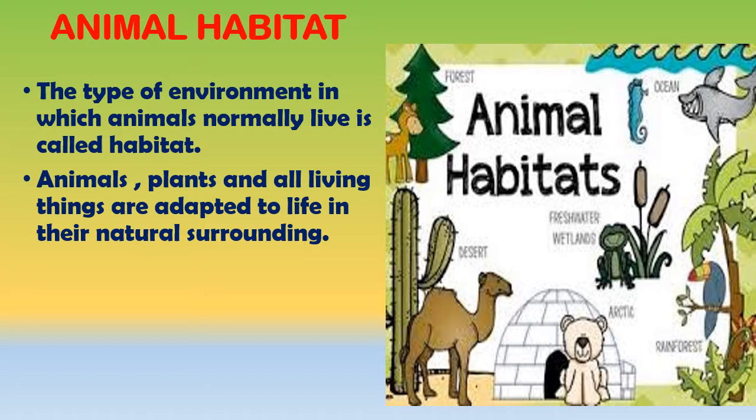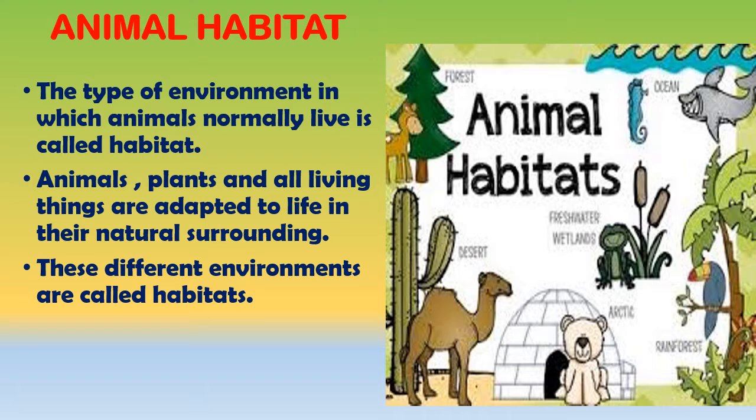It has a hump on its back in which it stores water and food. In this way, it can stay without food and water for several days. A tiger does not have these properties and cannot live in a desert. So these different environments in which the animal lives are called habitats.